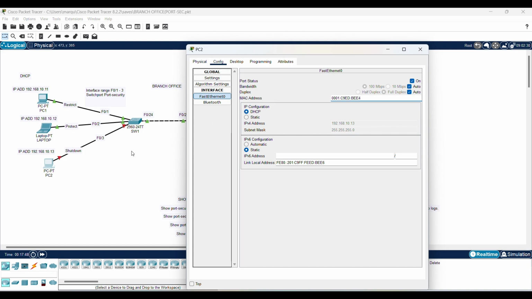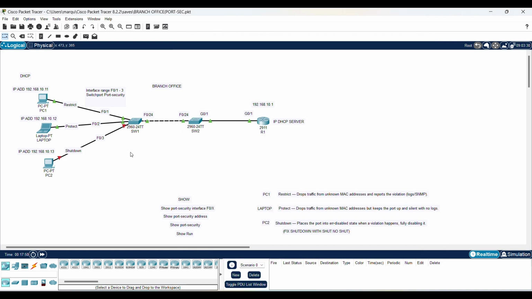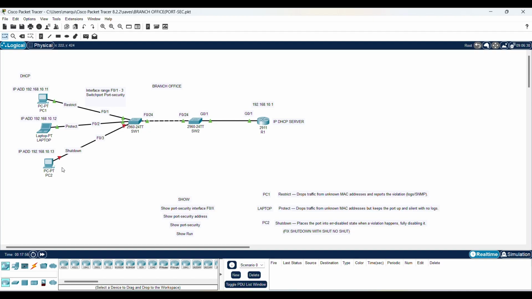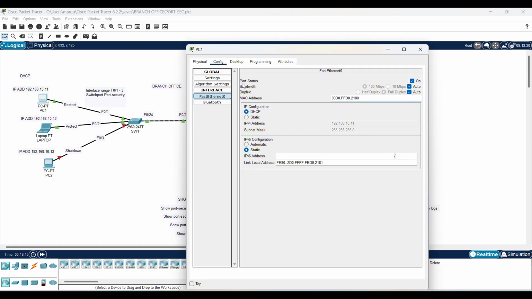PC2. Okay. Now you saw immediately when I changed the MAC address for PC2, this right here became red. That means it shut down right away. So the moment you plug something in and port security is on, the moment it switches the MAC address, it's going to completely shut down right away. Now let's see what the other ones do.